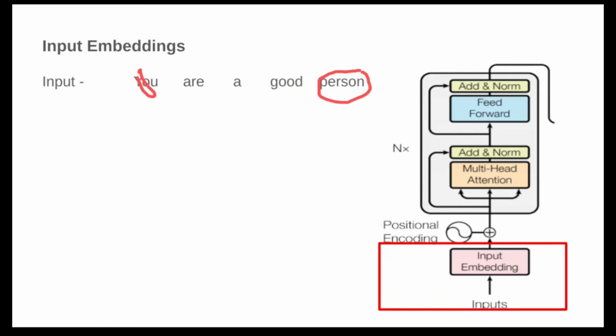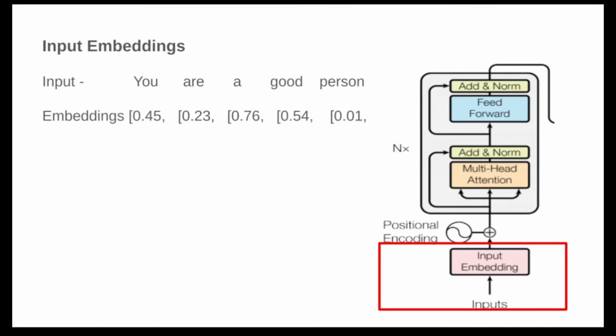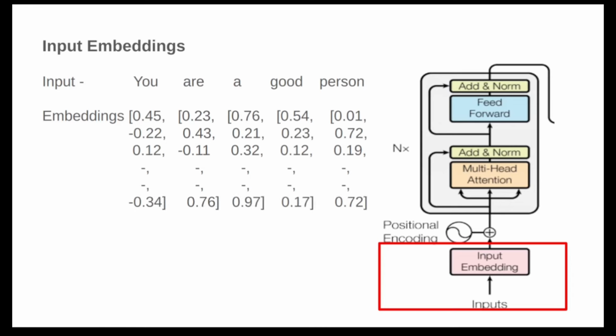We just can't pick some random number. This is where embeddings come into place. Embeddings are numerical representations of words that capture their meaning and relationships. Let me show you the embeddings. These are the embeddings. Maybe the numbers don't make sense to you, but they make sense to the model.